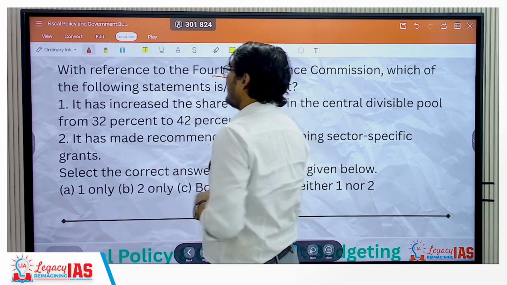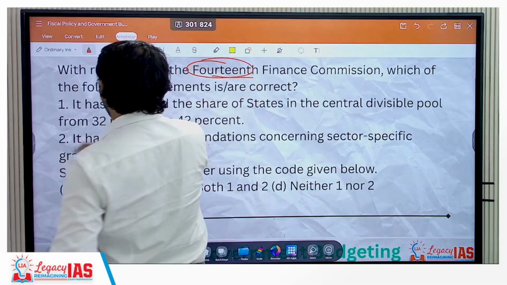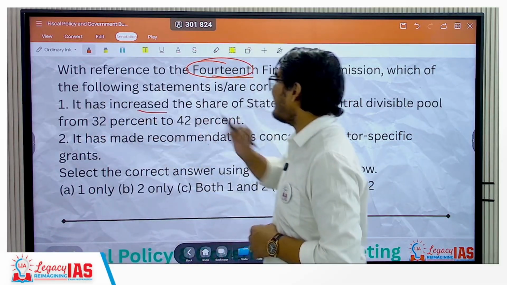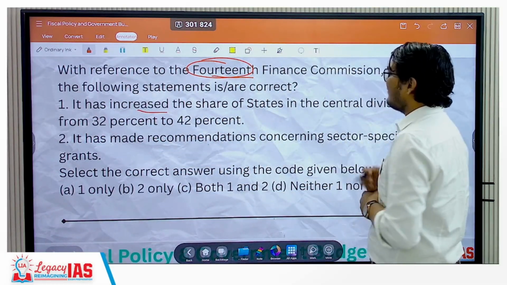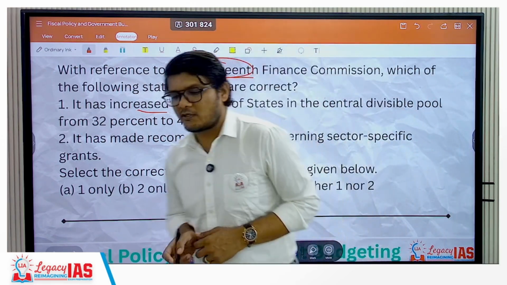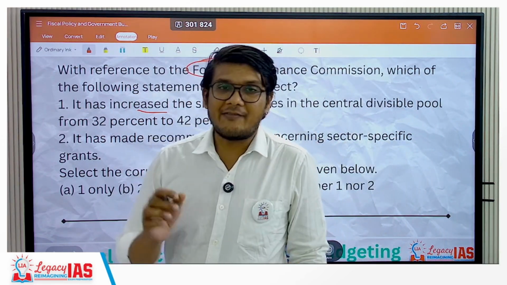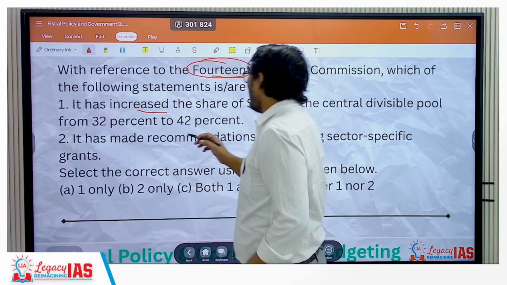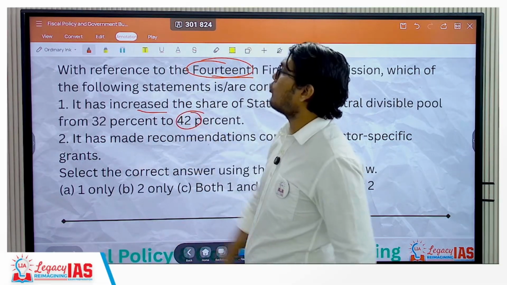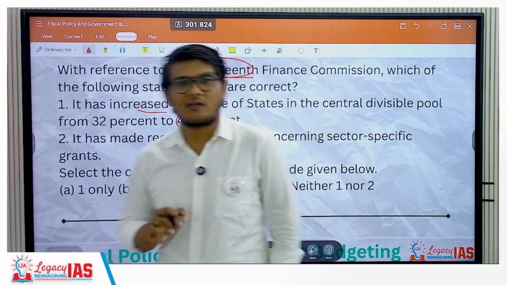Statement 1 is with respect to the 14th. It says that it has increased the share of the states in the central divisible pool from 32% to 42%, and that is absolutely right. The share was increased from 32 to 42 by the 14th Finance Commission.